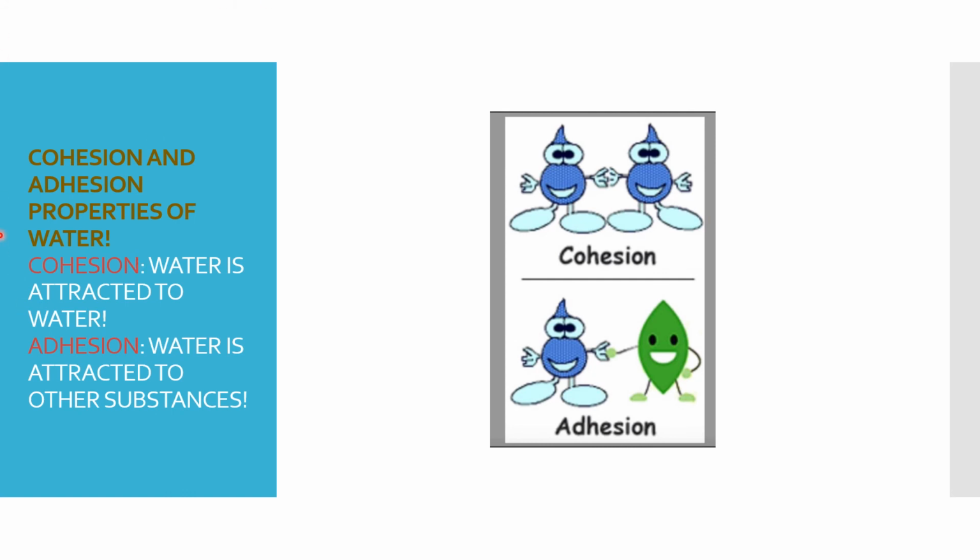So let us understand the cohesion and the adhesion properties of water molecules. Cohesion means, here you can see, water is being attracted to water. That is known as cohesion. Adhesion means water is being attracted to other substances. This is known as adhesion. So these are the cohesion and the adhesion properties of water molecules.